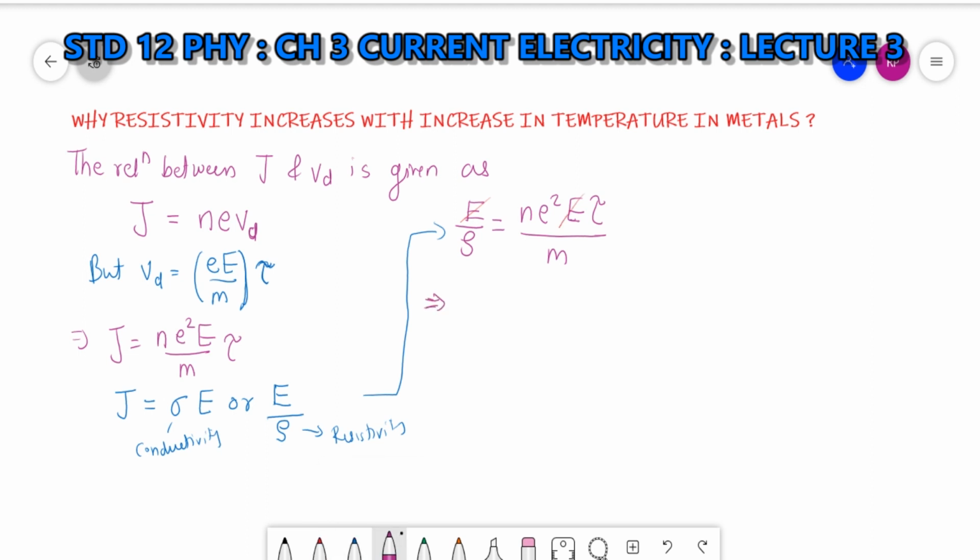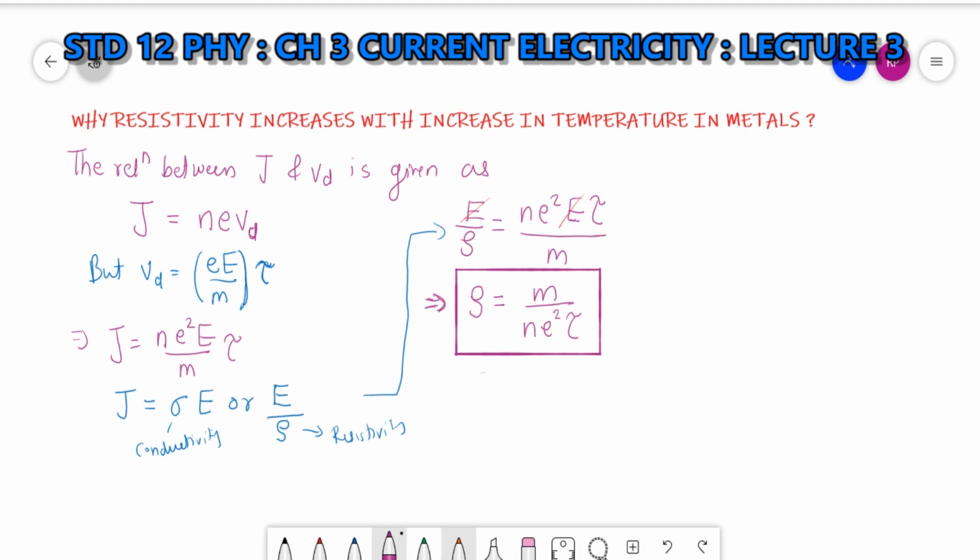So what does this imply? This is 1 upon rho, so taking the reciprocal, resistivity is equal to m upon n e squared tau. This is the equation for resistivity of a conductor. We know that resistivity does not depend on the dimensions of the conductor. It depends on the type of material and on the temperature.